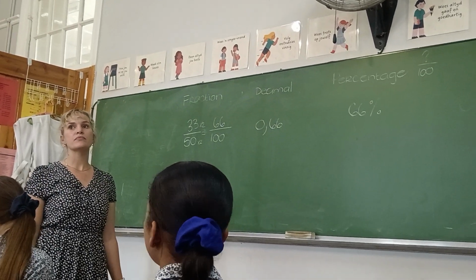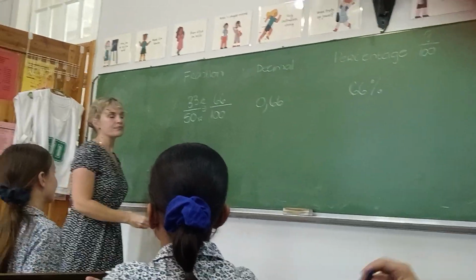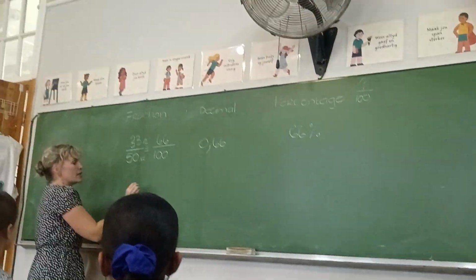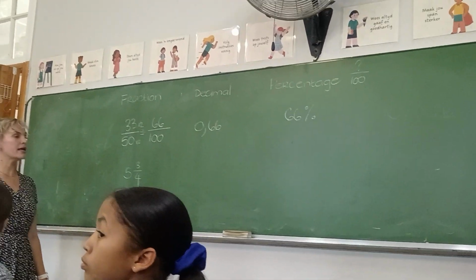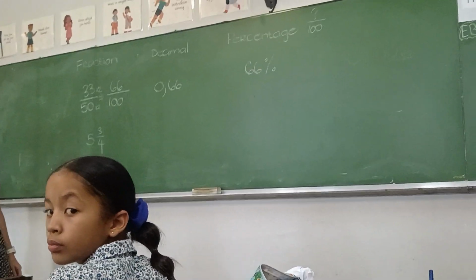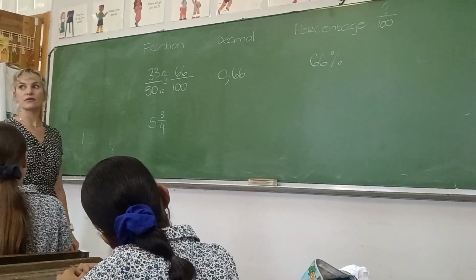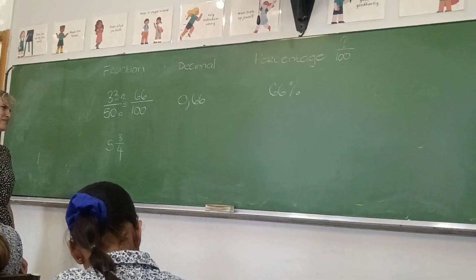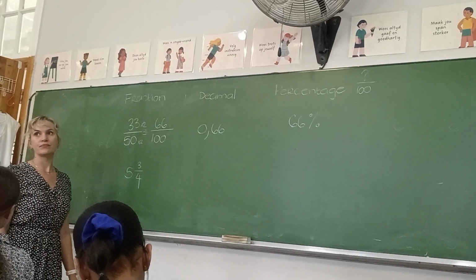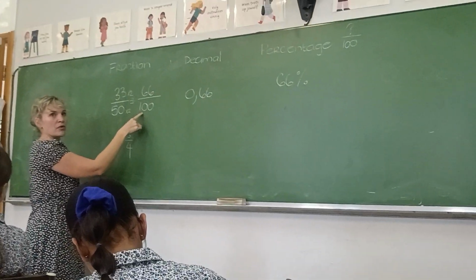Is dit baie moeilik? Okay, what happens if we have a mixed number? 5 and 3/4. Okay, Ine? So, then basically, you have to add the whole number into the fraction. So you'll say 4. You'll add 4 to the 3 quarters. That's not necessary, Ine. Girls, this fraction does not have a whole number, right? It's just a